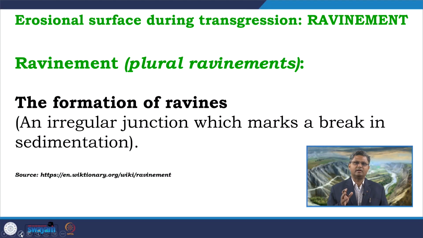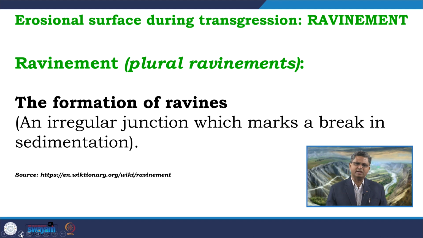So, in this class also we will continue with that series and we will discuss another very important surface in sequence stratigraphy. That surface is called the transgressive refinement surface, abbreviated as TRS. A refinement surface is commonly an erosional surface which forms during transgression. That is why the name is transgressive refinement surface.